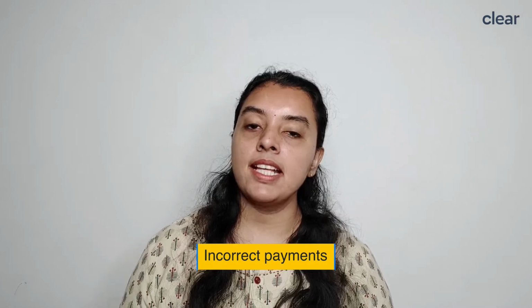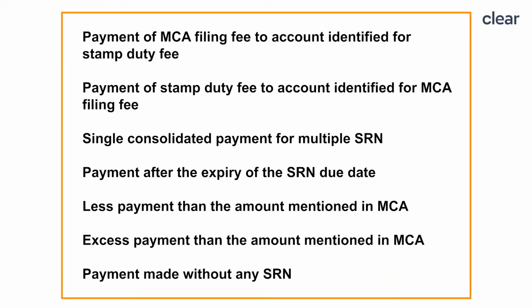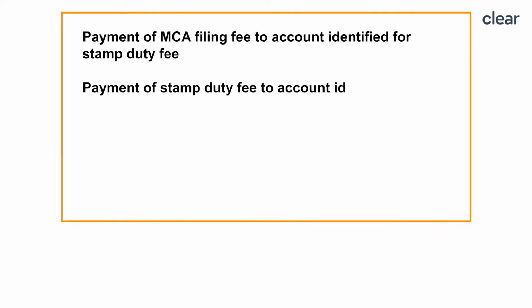Incorrect payments. When the company or LLP has made payment relating to an e-form or stamp duty to an incorrect option under the pay miscellaneous fee facility, they can claim a refund of the fee due to incorrect payment. A few instances where a refund can be requested for incorrect payments are: payment of MCA filing fee to account identified for stamp duty fee, payment of stamp duty fee to account identified for MCA filing fee, single consolidated payment for multiple SRN, payment after the expiry of the SRN due date, less payment than the amount mentioned in MCA, excess payment than the amount mentioned in MCA, payment made without any SRN.